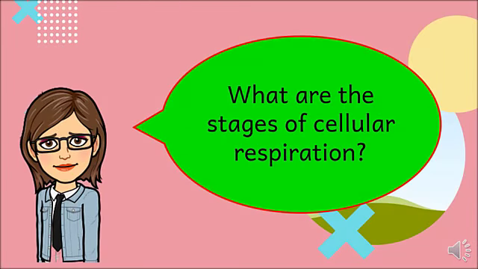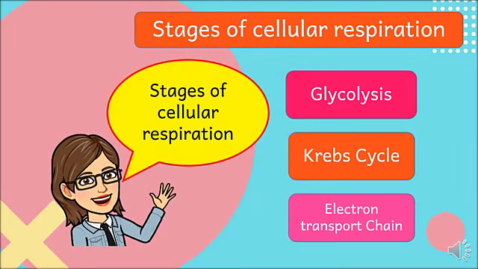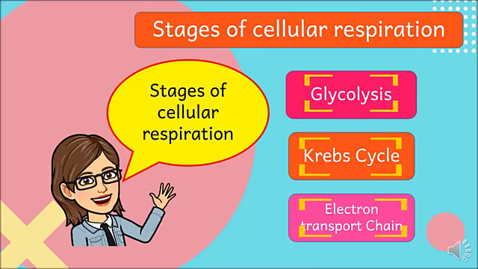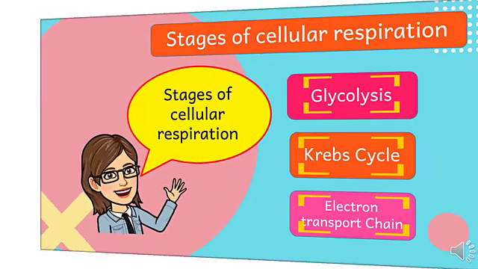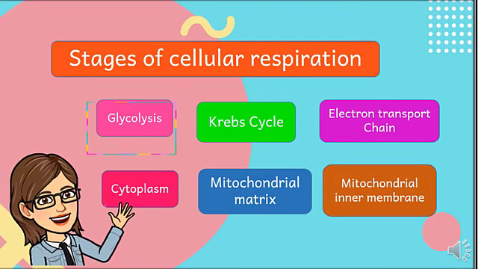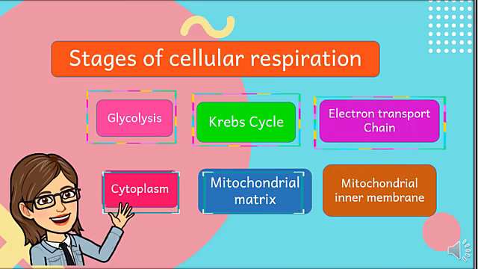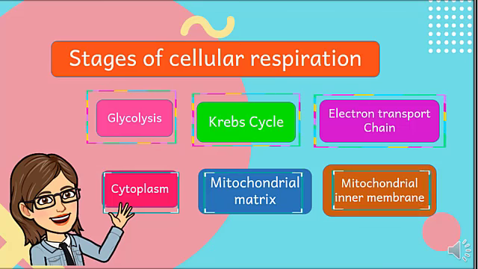Now, let us proceed to the stages of cellular respiration. What are the stages of cellular respiration? We have so-called glycolysis, Krebs cycle, and electron transport chain. First stage, called glycolysis, happens in the cytoplasm of the cell, while Krebs cycle takes place in the mitochondrial matrix. And the last stage, electron transport chain, occurs in the mitochondrial inner membrane.